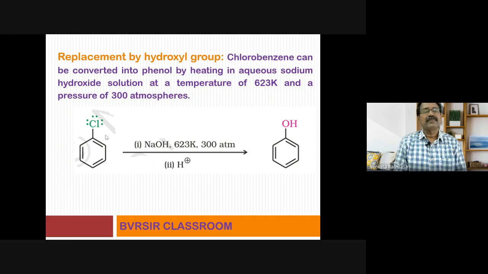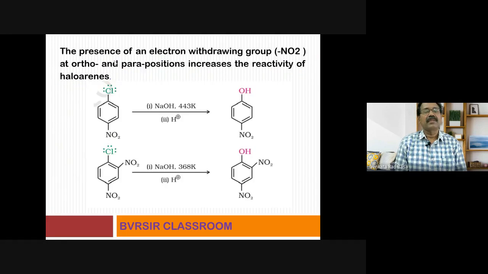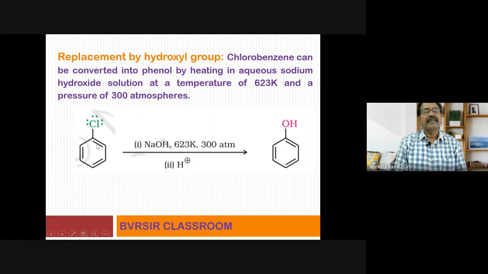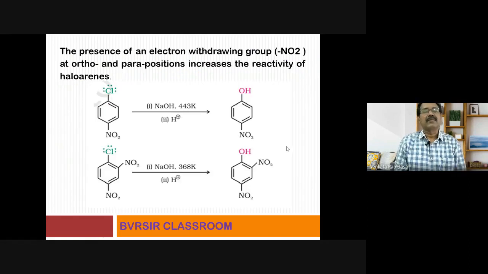So chlorobenzene is reacting. Observe this one. When chlorobenzene is reacting, what is happening? This reaction is carried out in presence of NaOH, very high temperature, very high pressure. Phenol is formed. So nucleophilic substitution reaction takes place under vigorous conditions only. Now, just now I told you that high temperature is favorable, high pressure is favorable. At the same time, electron withdrawing groups like nitro group, if they are present at the ortho and para positions, that increases the reactivity of haloarenes. Okay, so these are three conditions you have to follow.